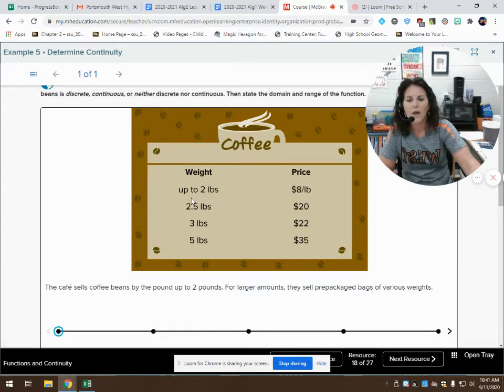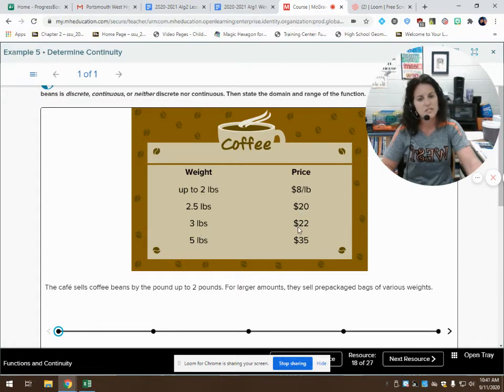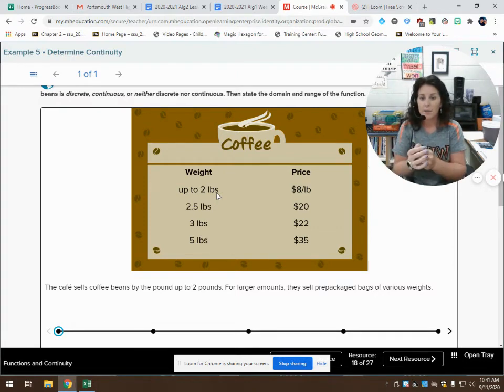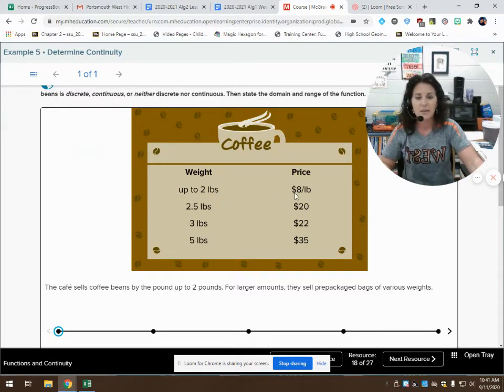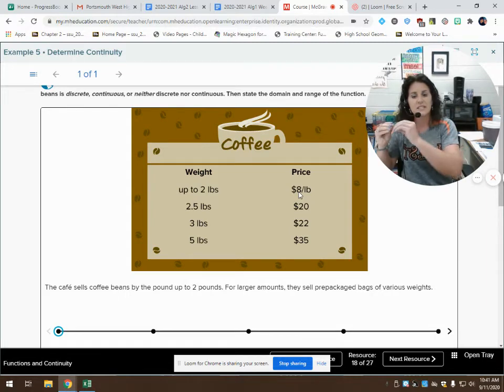So we've got weight up to 2 pounds, and the price is $8. Then my weight at 2.5 pounds is $20. My weight at 3 pounds is $22. My weight at 5 pounds is $35. So I'm automatically thinking, okay, discrete, because each weight has a different price. But then when I think about this up to 2 pounds, that means if I buy a pound, a half a pound, 3/4 a pound, 2 pounds, anything from 0 to 2 pounds, any amount in between is going to be $8. Something in that part is continuous.